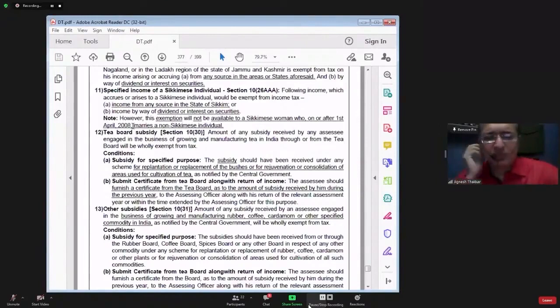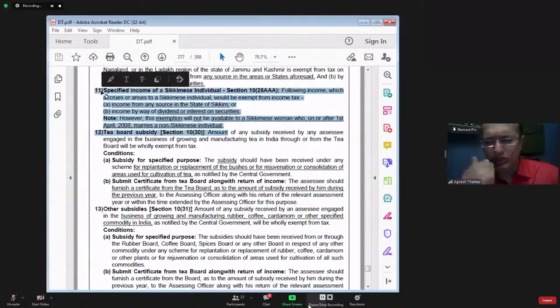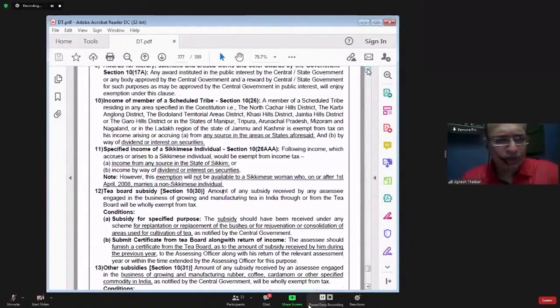If a non-Sikkimese girl marries a Sikkimese individual, then what? Then that girl will not become a Sikkimese girl. Sikkimese person means someone whose own name, or the name of his parents or grandparents, etc., is recorded in the records maintained by the state of Sikkim. Have you understood this? Points number 10 and 11 are on the same lines.